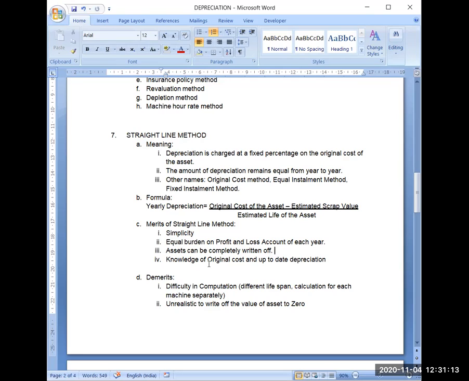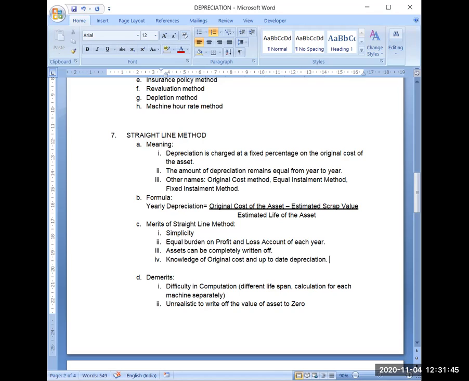Now next is knowledge of original cost and up-to-date depreciation. Obviously, I know that I am charging 1 lakh rupees every year as depreciation. So I know how much depreciation I have charged in 3 years, how much in 4 years on this particular asset. And I will also know the original cost of that asset. So even if I purchase a car after 5 years, I will know that earlier I purchased this car for 5 lakh.